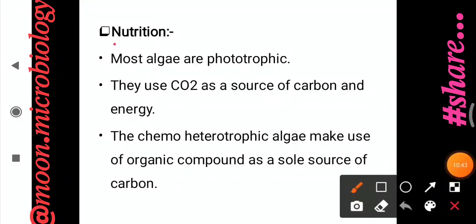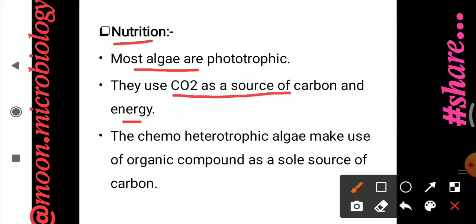If we talk about the nutrition of algae, mostly the algae are phototrophic. They prepare their own food with the help of light. They use CO2 as a source of carbon. The chemoheterotrophic algae make use of organic compounds as a sole source of carbon. Chemo means they use some kind of chemical, and heterotrophic means they use the organic compound as a sole source of carbon. Likewise there is the lithoheterotrophic. Litho means they use the inorganic compound as a sole source of carbon.